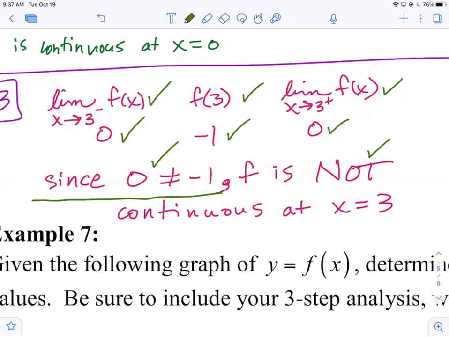Now, the last thing here, if I just told you this was a scenario, if I didn't give you the graph and I said, based upon this description, since we know it's not continuous, what type of discontinuity would we have based upon this evidence? A hole. Very good. Because remember, a hole is always going to exist when the roads line up, but the function value doesn't plug the hole, either because it's somewhere else like it is here, or it doesn't exist at all. So you should be able to recognize what's going on there from the description, and you should be able to write the description from the graph.